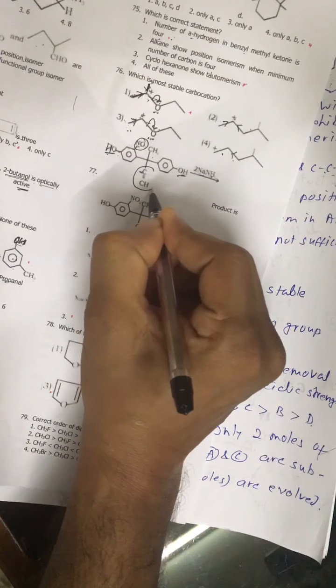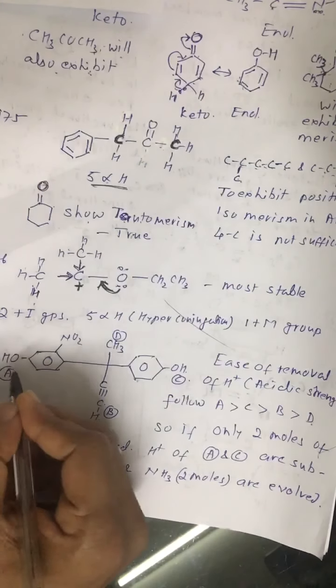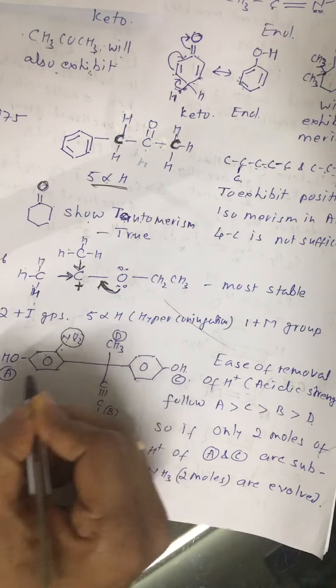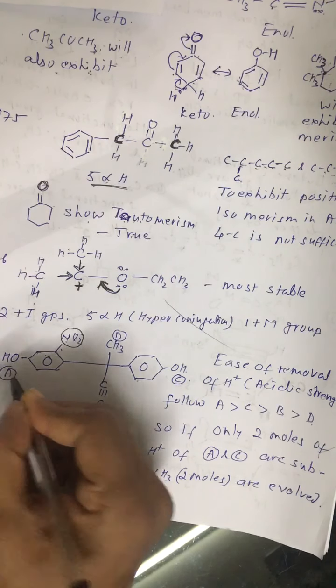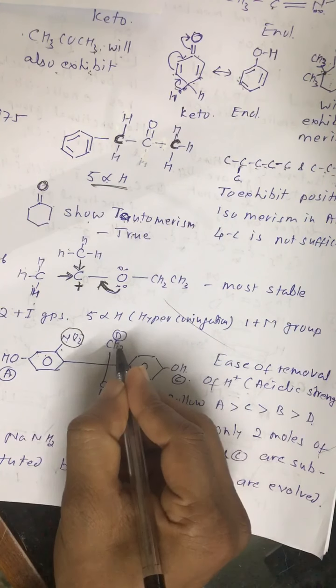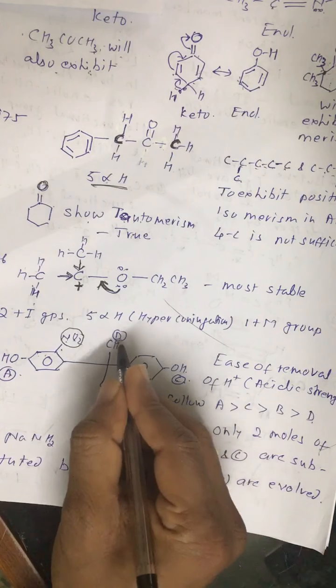This is an acetylenic group. So this group is most acidic, because a phenol bonded to any electron withdrawing group at the meta position is most acidic. Then this one, then this one, and then this one. So the order of acidity is A, C, B and D.